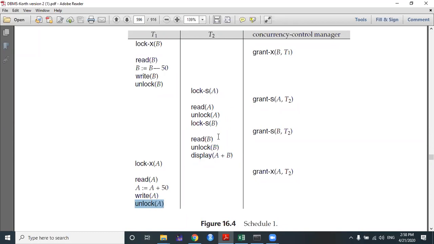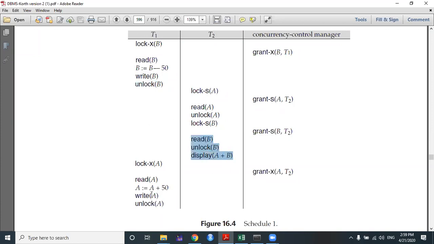Then T2 will never get a shared lock on B, because in the compatibility matrix, if any transaction already holds an exclusive lock on B, no other transaction can get any other lock on B. So it is not possible. These steps cannot be performed by T2 if T1 does not unlock B, and if it unlocks B at the end of the transaction, T2 cannot perform them until then.